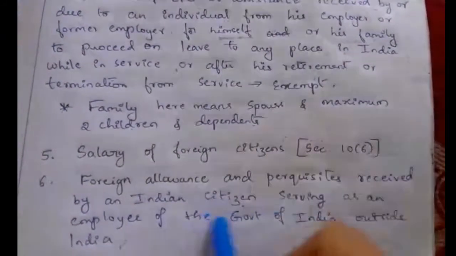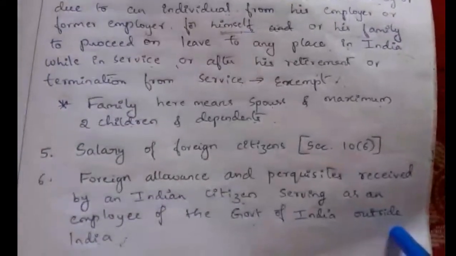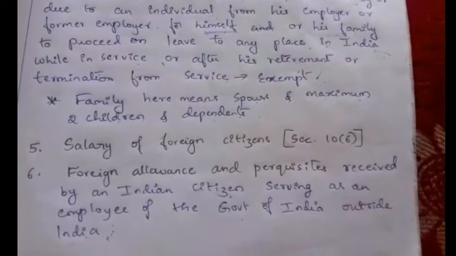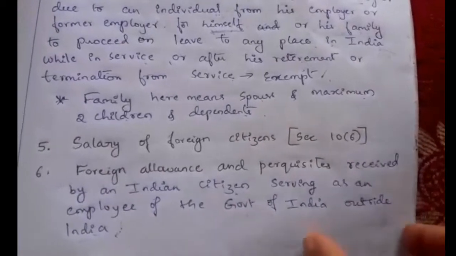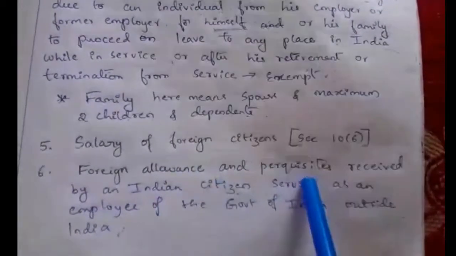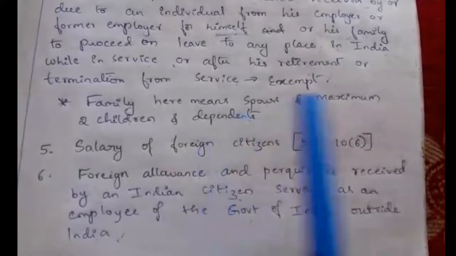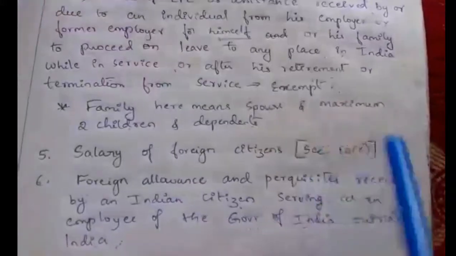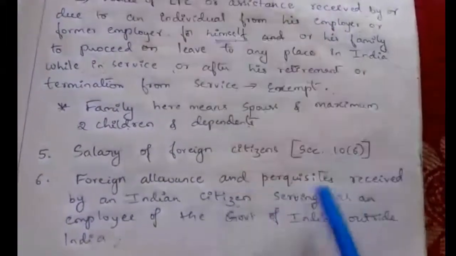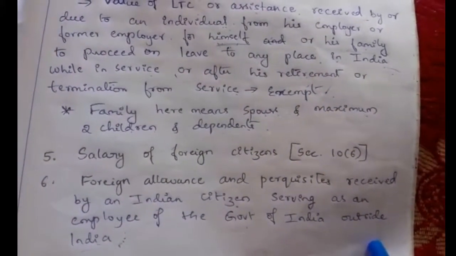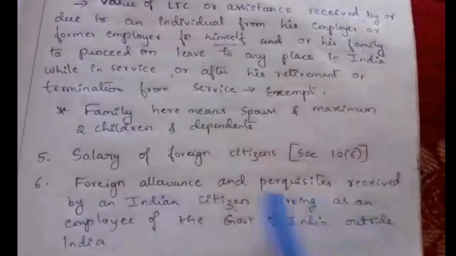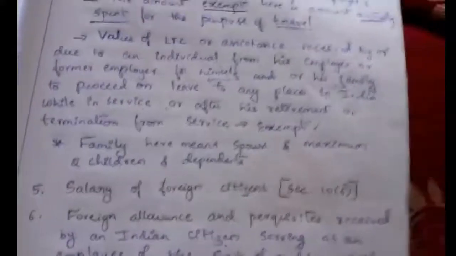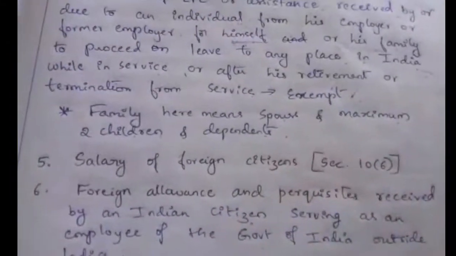So if a government employee serving outside India receives salary, that salary is accrued in India and it is taxable. Salary is taxable, but foreign allowance or perquisites, which is a benefit in addition to salary, received by the Indian citizen serving outside India under the government, is exempt. Next, seventh one is about gratuity, which I will explain in the next class.